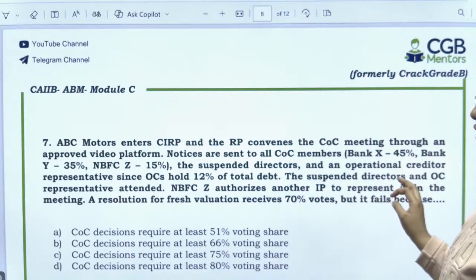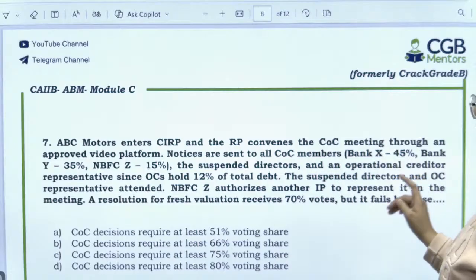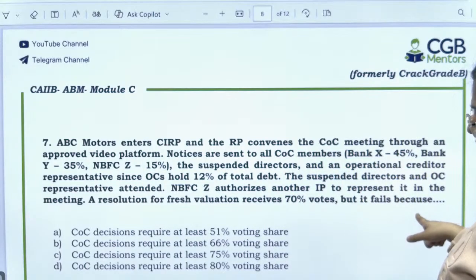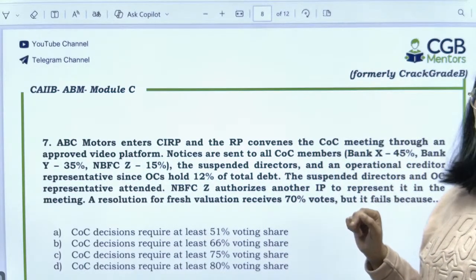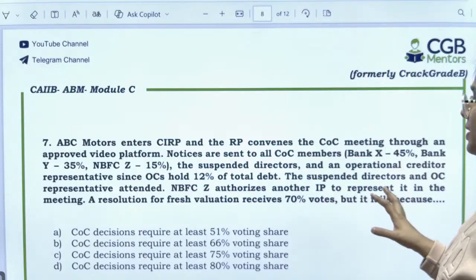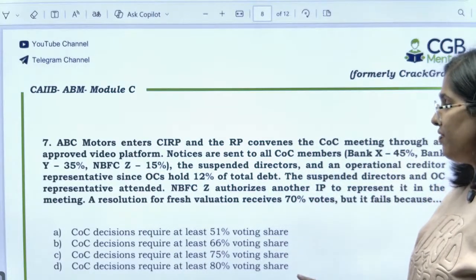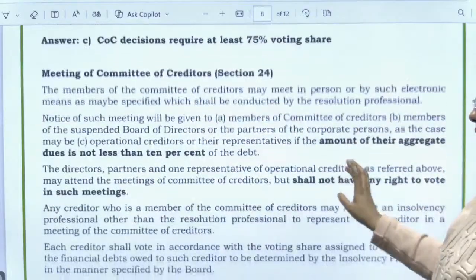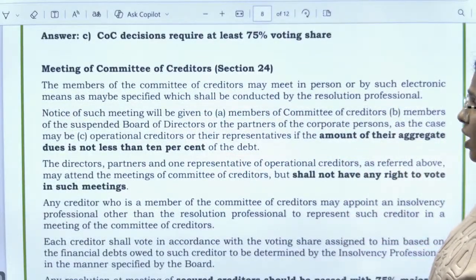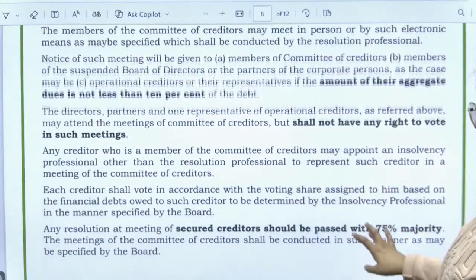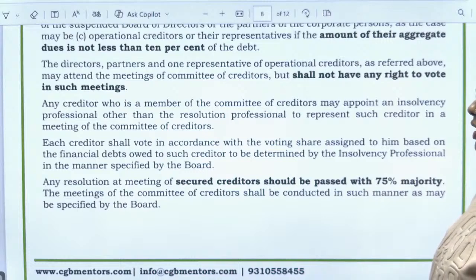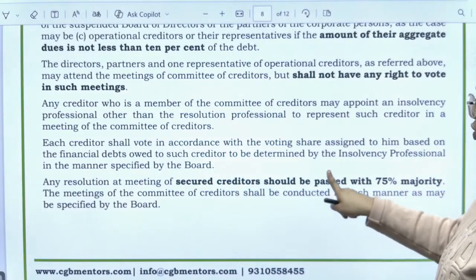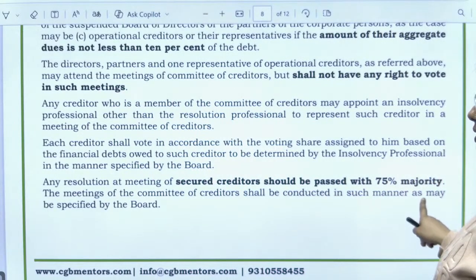A resolution for fresh valuation receives 70% votes, but it fails. Why does it fail? In this situation it gets 70% votes but still fails. Why? Because in this situation the approval required is 75%. See, any resolution at a meeting of secured creditors should be passed with a 75% majority.